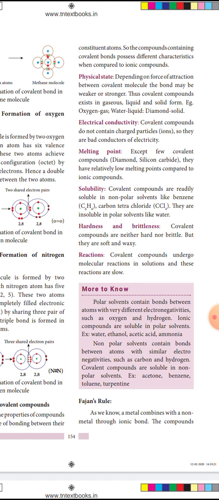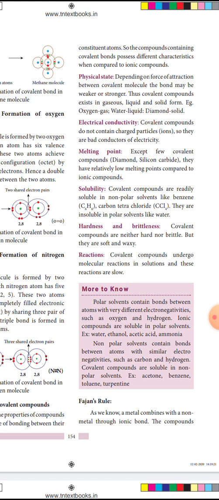Next is hardness and brittleness. Covalent compounds are neither hard nor brittle, but they are soft and waxy. But ionic compounds have density and they are quite hard. So they are highly brittle. But covalent compounds are neither hard nor brittle. So they are soft and waxy.